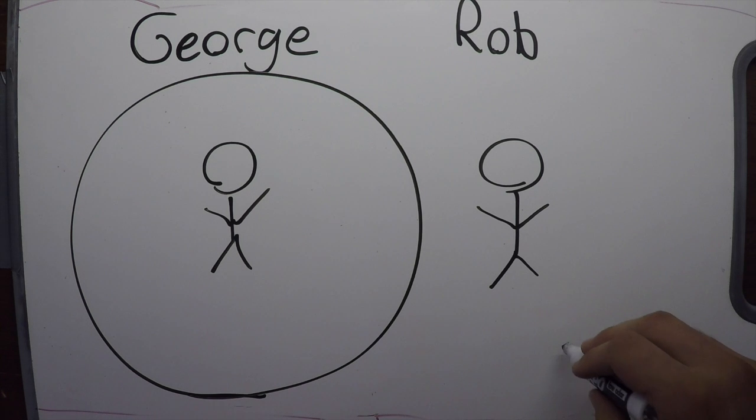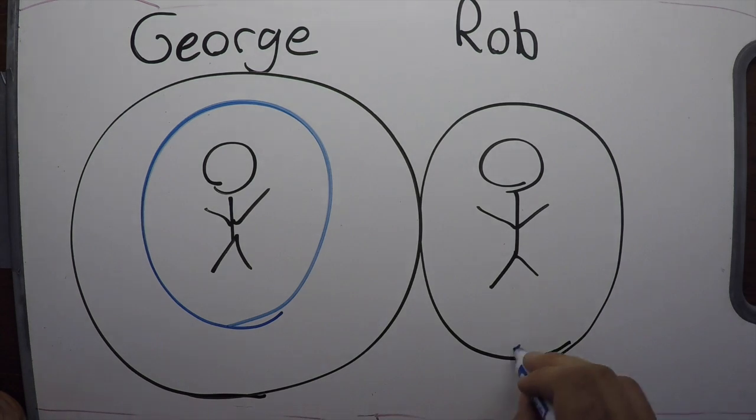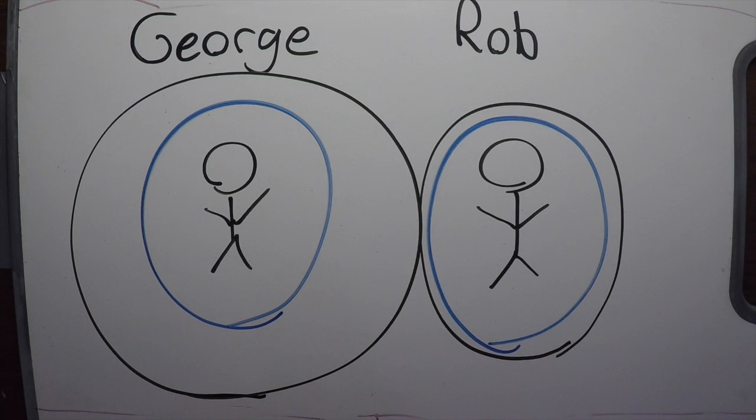Here the black circle shows George and Rob's capabilities, what they are able to do with their life. The blue circle shows what they are actually doing with their life, also known as their functioning. Now if we look at purely functioning, it'll appear as George and Rob are doing just as well as each other in life. In reality though, George has the opportunity to do much more than Rob, but chooses not to. Because George is able to do much more than Rob, we shouldn't look at them as equals. George could do more if he wanted to. This is why functionings is a bad way of looking at poverty. Instead, we should look at capabilities.